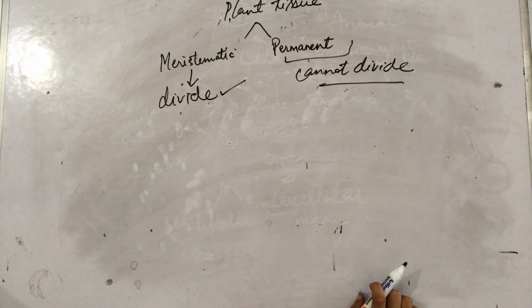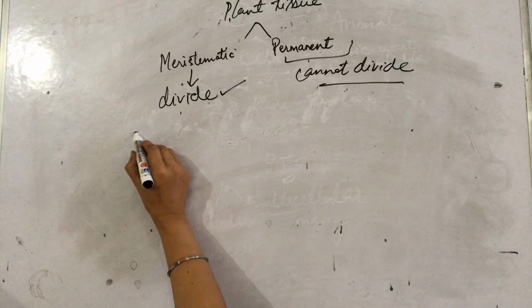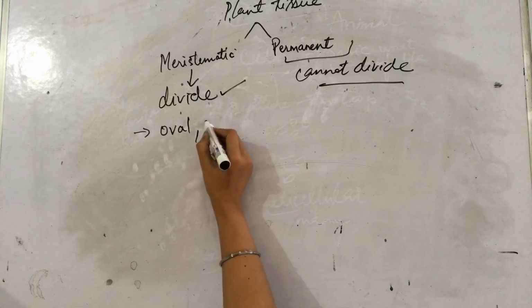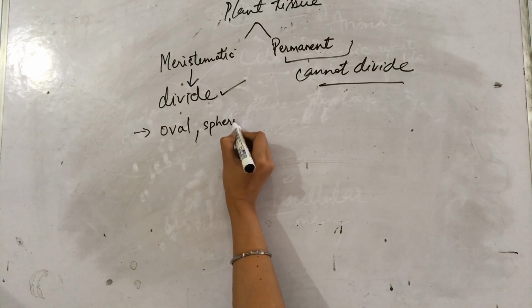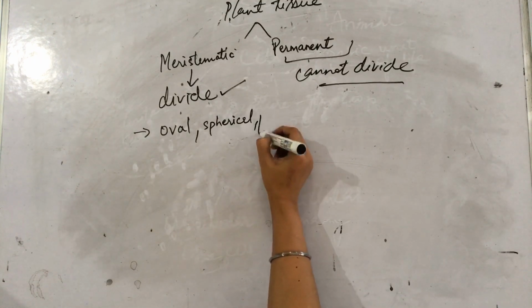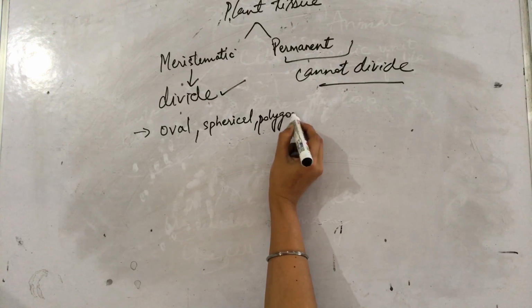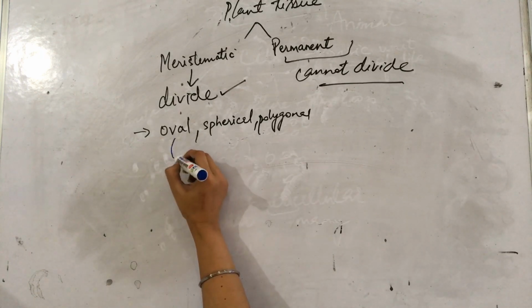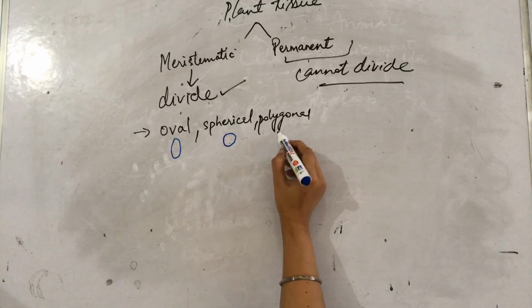Meristematic tissue. The cells of meristematic tissue can be of any shape. They can be oval, they can be spherical, or they can be polygonal. So if we draw them, it will be like this: oval, spherical, polygonal.